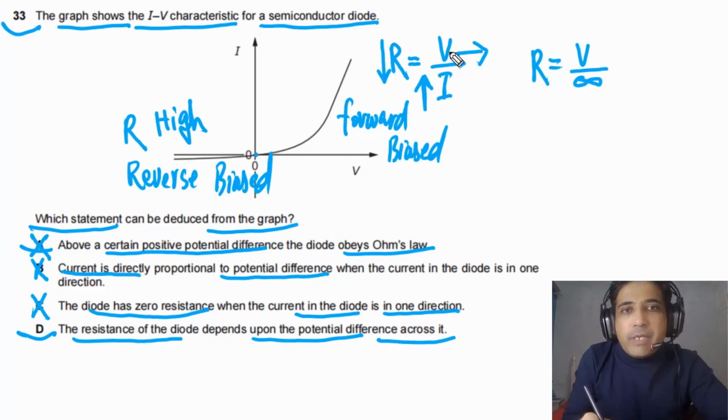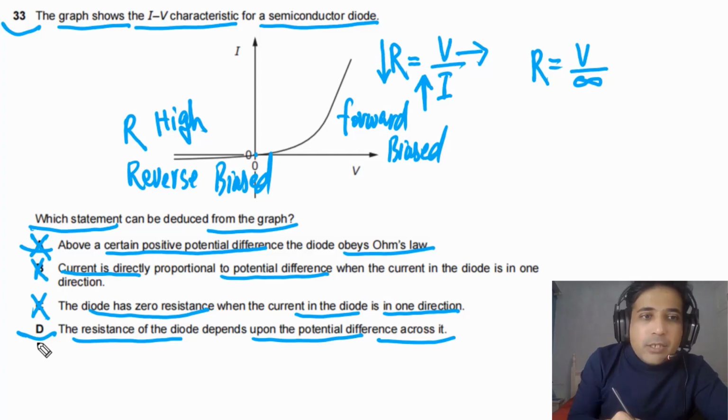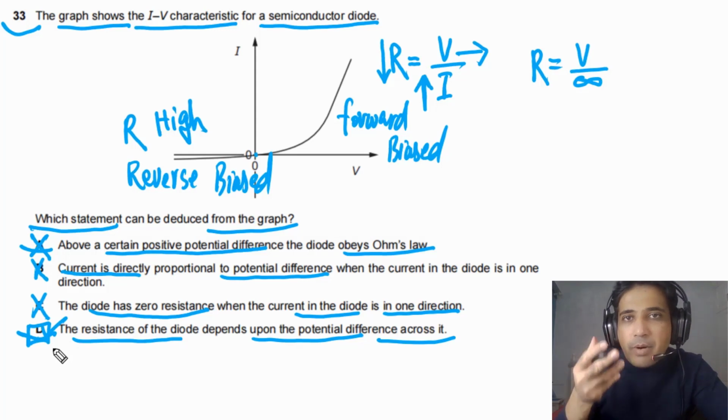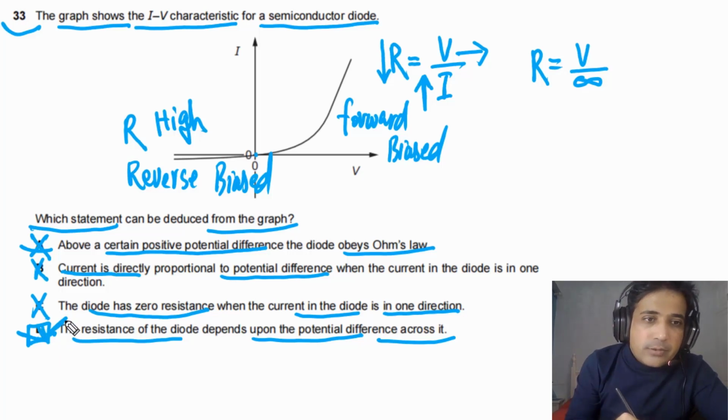And this one is true. As potential difference is increasing, resistance of diode is decreasing. So it simply means that resistance of diode is depending on potential difference across diode. So our answer for this question is D. Very important point about diode, you need to understand resistance of diode depends upon potential difference across diode. So our answer for this one is D.